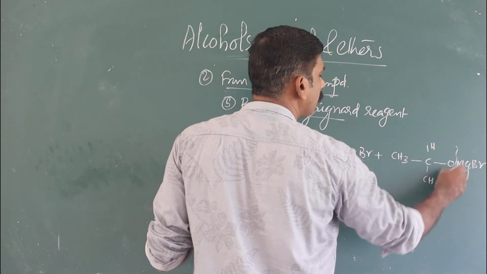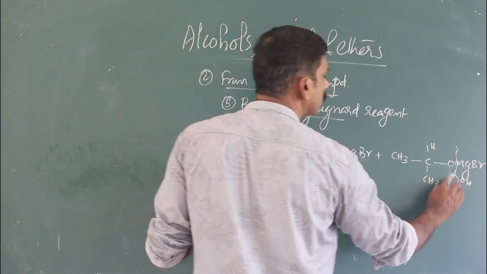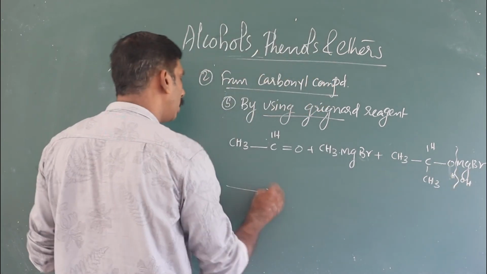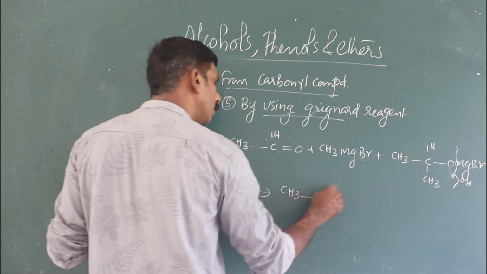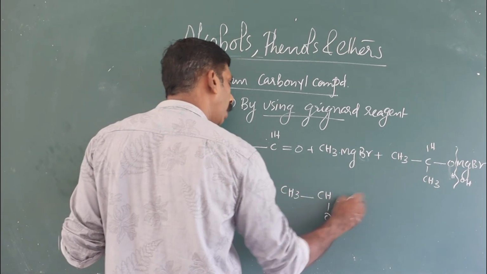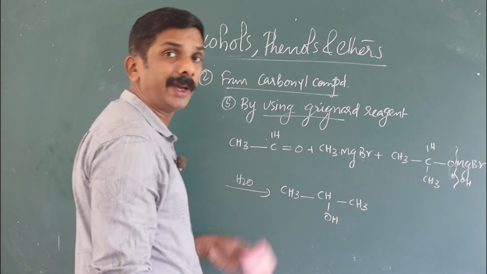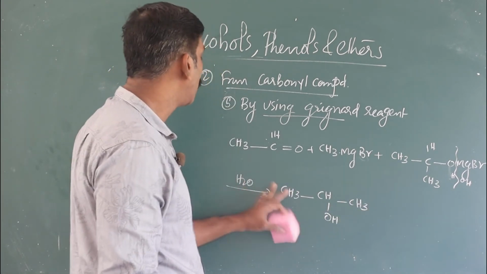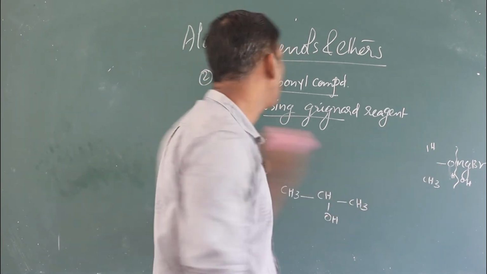This is the addition product which on hydrolysis gives secondary alcohol. Instead of formaldehyde, if we take any aldehyde, the resulting product is secondary alcohol.